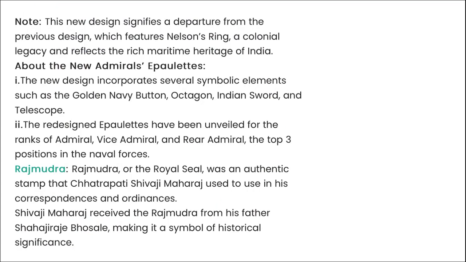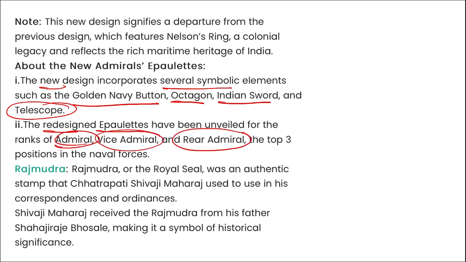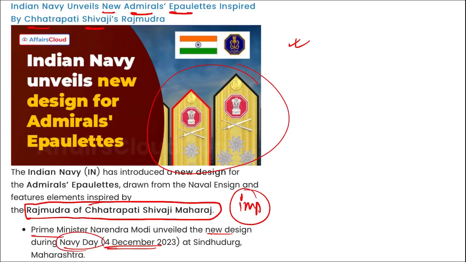If we talk about this new epaulet, remember the new design incorporates several symbolic elements such as the golden navy baton, octagon, Indian sword, and telescope. The redesigned epaulets have been unveiled for the rank of admiral, vice admiral, rear admiral, and the top three positions in the naval forces. And see here, the Raj Mudra, right?